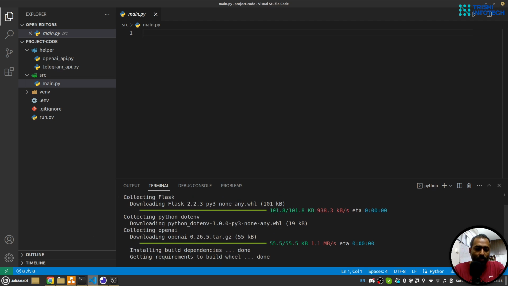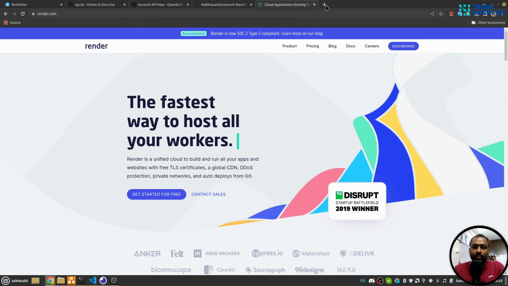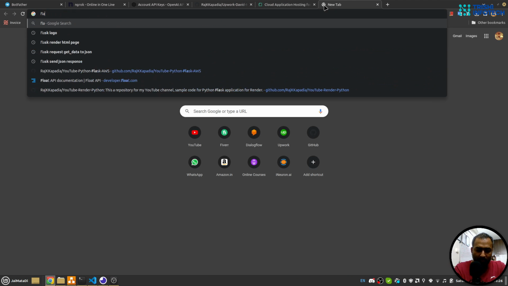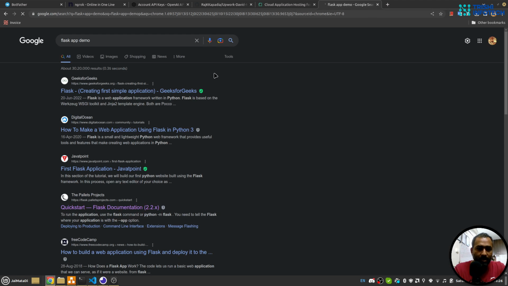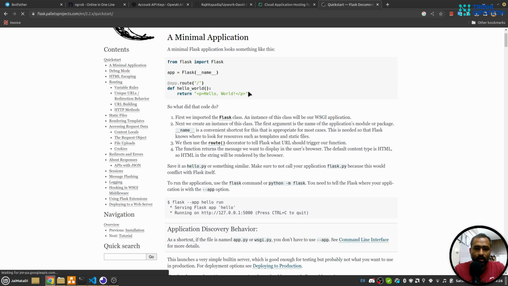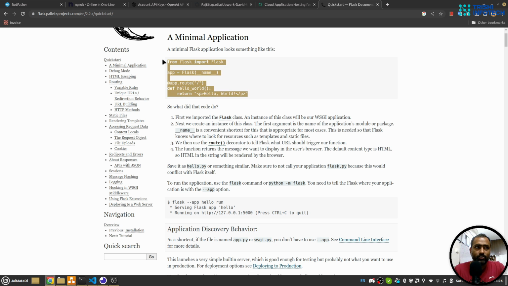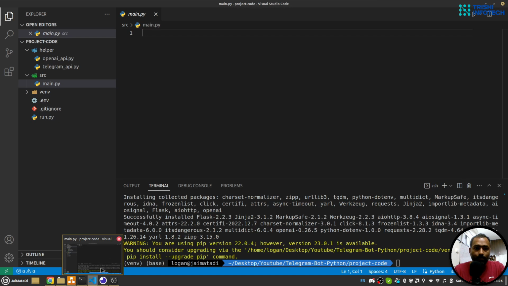Now I'll go to the internet and I'll search Flask app demo. So I'll go to the Pallets project maybe, and here we get this structure, so I don't have to write everything.